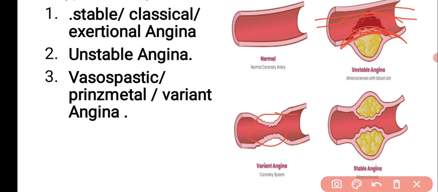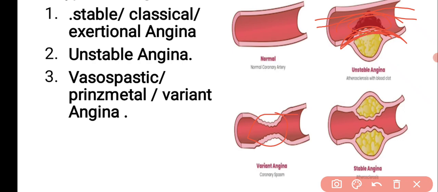What is the third category? Variant angina. What do you mean by variant angina? In the case of variant angina, there are spontaneous coronary spasms. Because of these spasms, the blood flow to the heart is reduced. So these are the three types of angina.